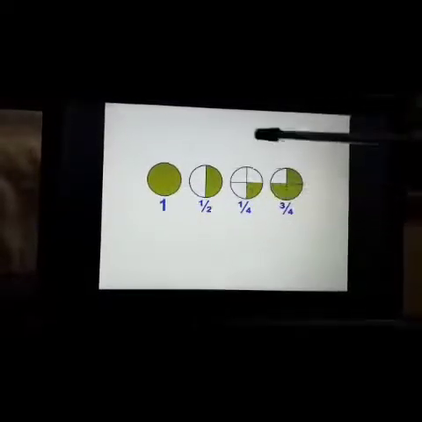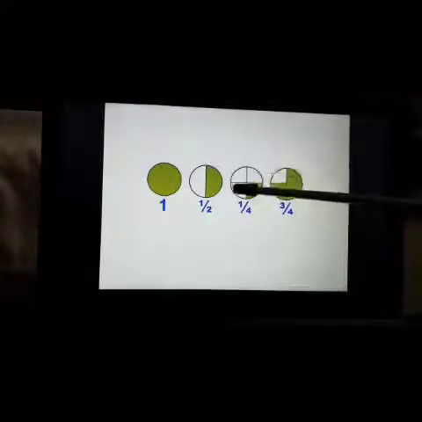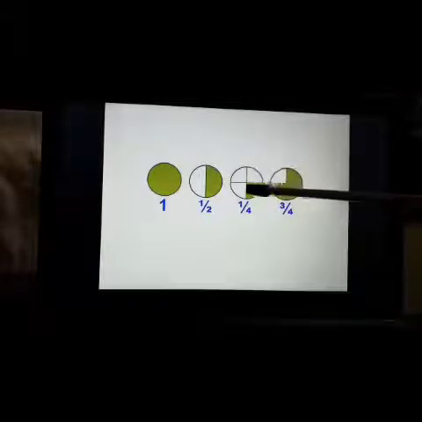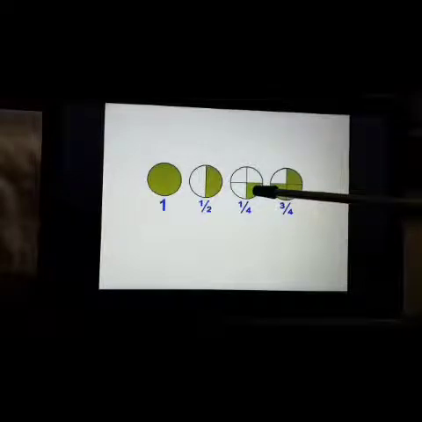Okay, now if you want to divide it into 4 equal parts, 1, 2, 3, 4. If we have divided it into 4 equal parts, then each part is called 1/4. There are 4 equal parts, 1, 2, 3, 4. And out of 4, 1 is shaded. That means we call it 1 by 4.